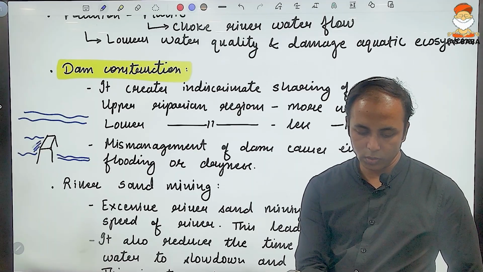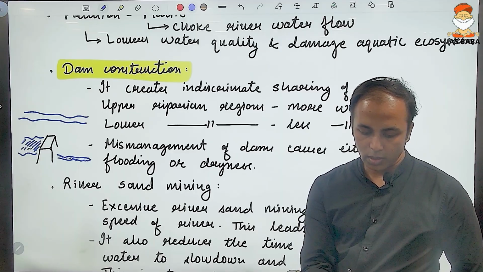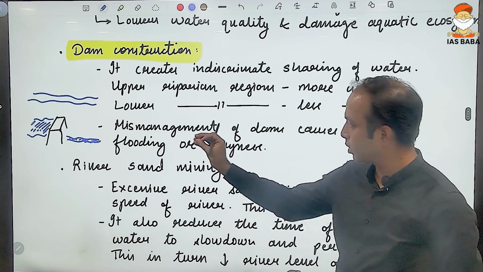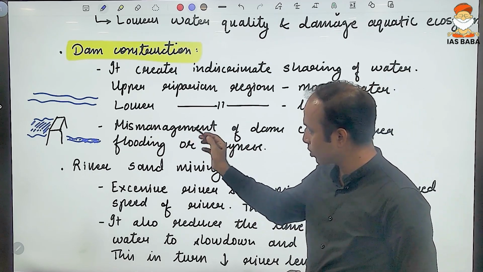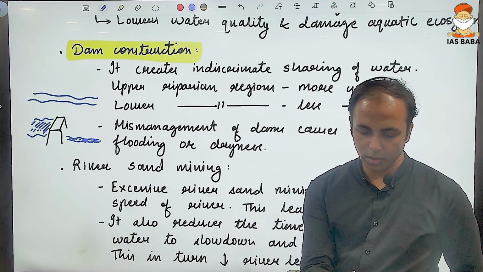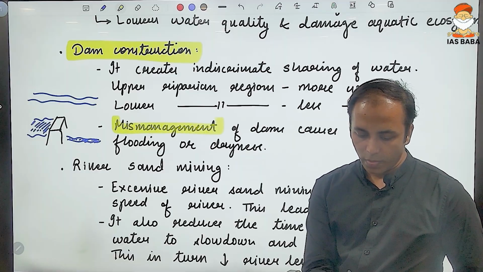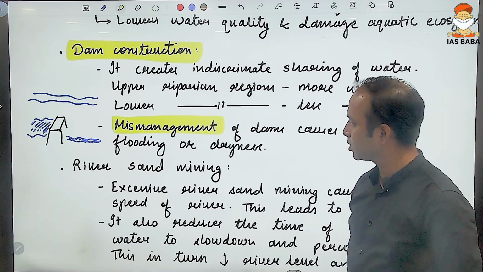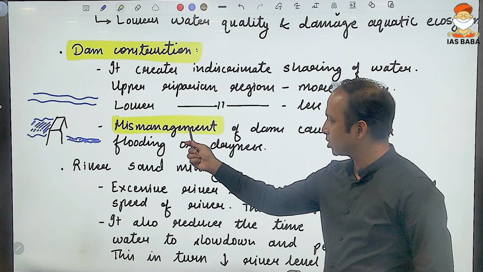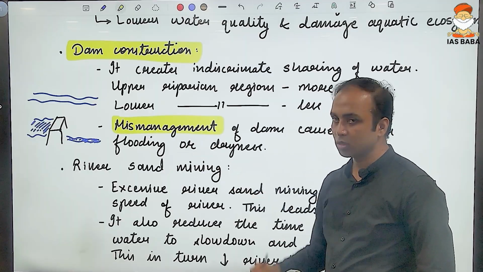So it is going to create a water divide between the upper riparian and the lower riparian region. Also, the mismanagement of the dam is a major problem. At times, this causes flooding. At times, it causes drying up.